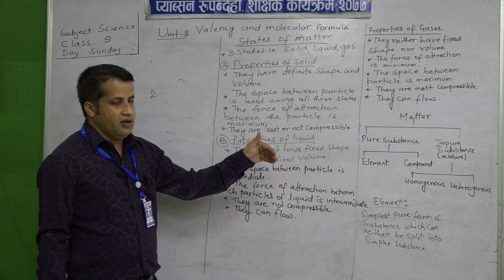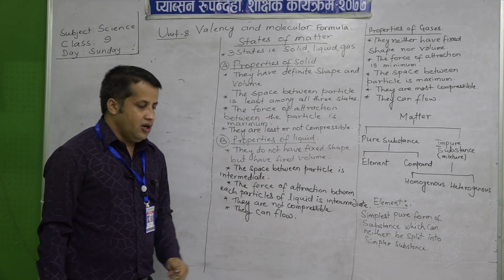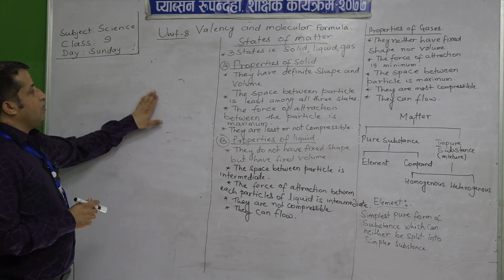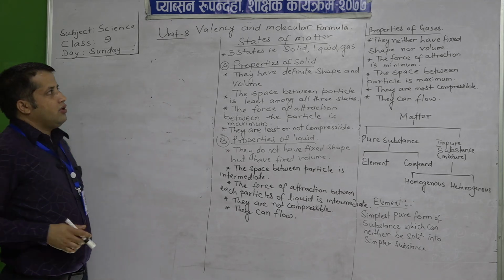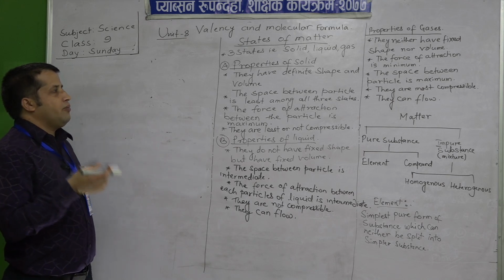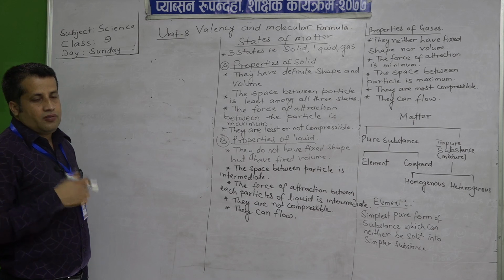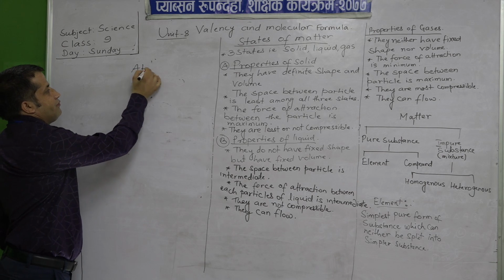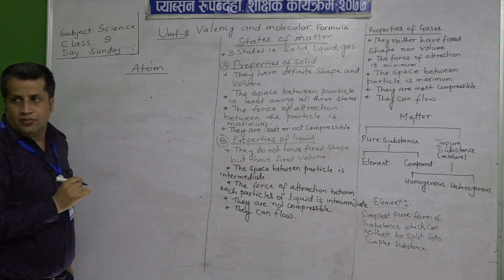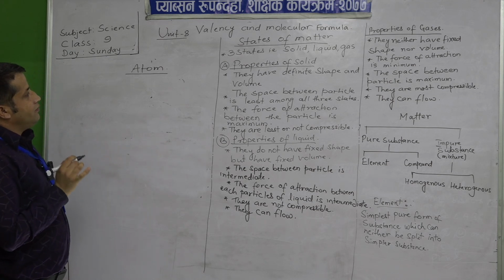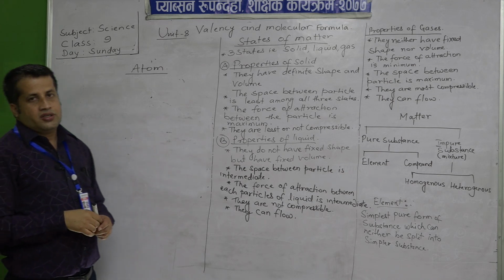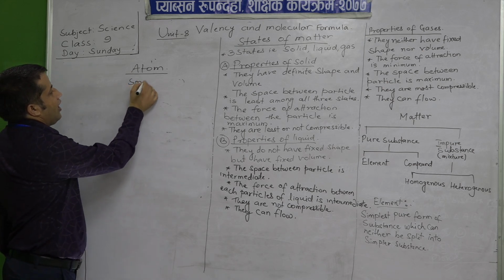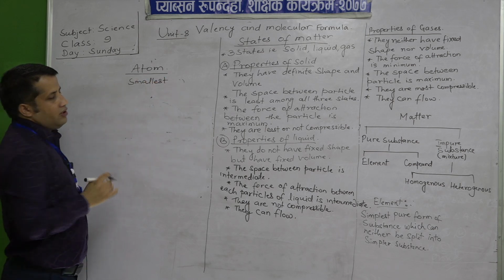Okay. So, we will study it in detail in another chapter also. Now we are going to the actual topic, that is valency and molecular formula. Before that we will study about the atom. So, atom is the smallest particle of an element. I will teach you it in the next class.